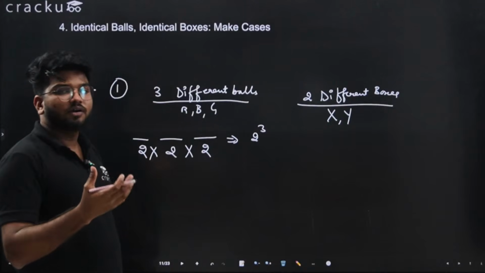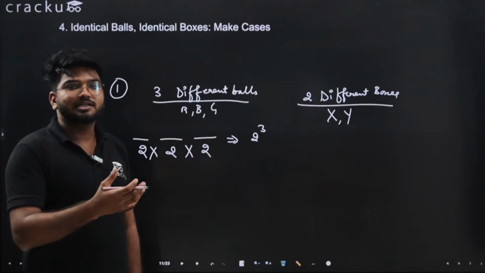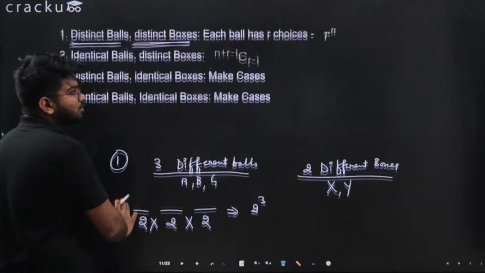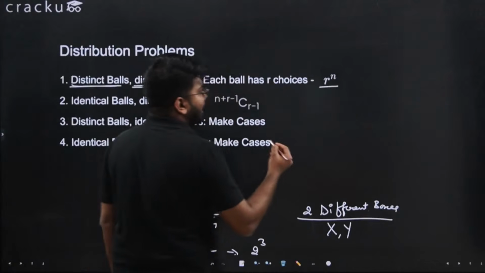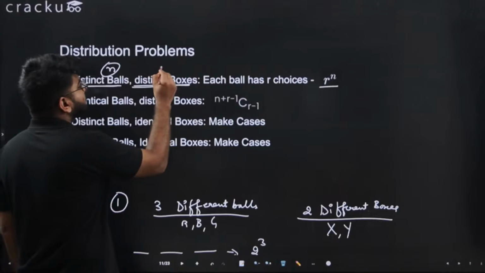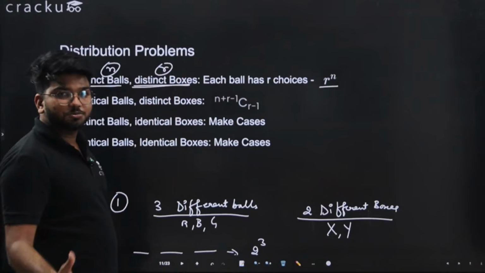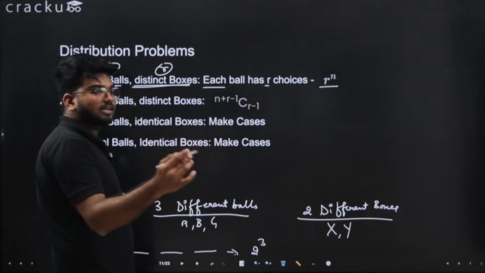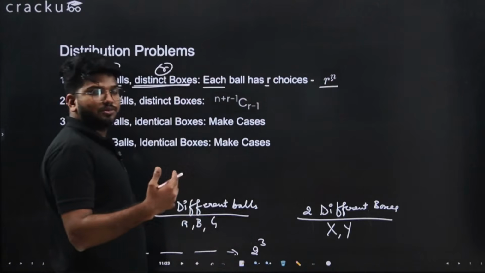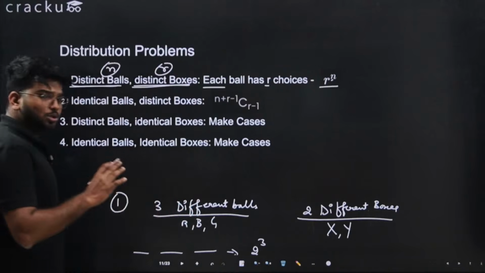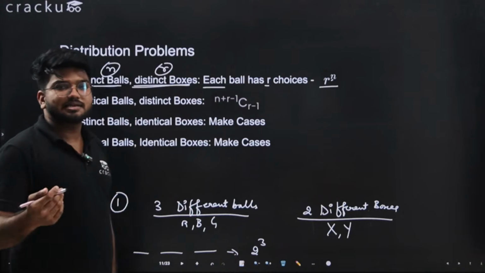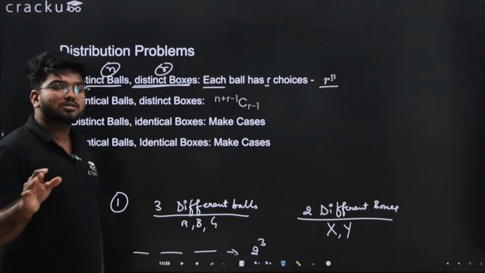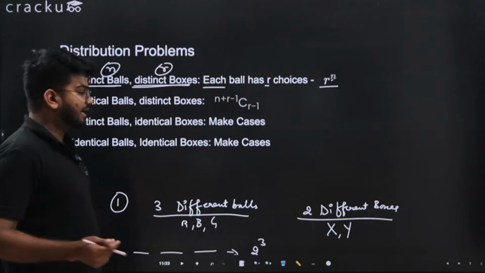So whenever you have different things that need to be distributed among different things, you simply do r raised to n. n is the number of things, r is the number of options you have. So each ball has r choices. How many times will r come? The number of times the balls are there. So this is a simple case for distinct to distinct things. Whenever n distinct things need to be arranged in r different boxes, you simply do r raised to n.